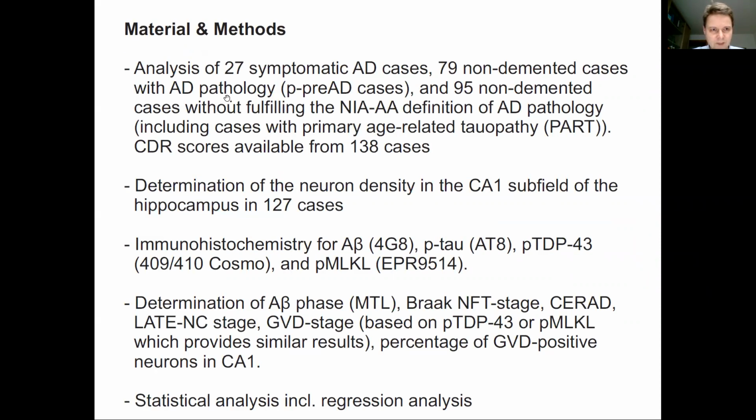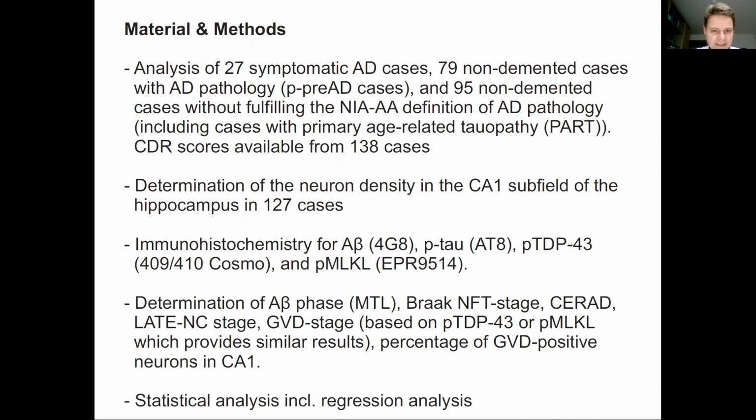For this purpose, we analyzed 27 symptomatic AD cases, 79 non-demented cases with AD pathology, and 95 non-demented cases without, fulfilling the NIA-AA definition for Alzheimer's disease pathology, including cases with primary age-related tauopathy, or in short, PART. We determined the neuronal density in the CA1 subfield.